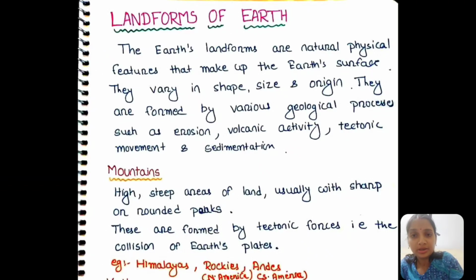Some examples of mountains are the Himalayan range, which is the largest mountain range on Earth, the Rockies from North America, and the Andes mountains from South America. So these are the mountains.